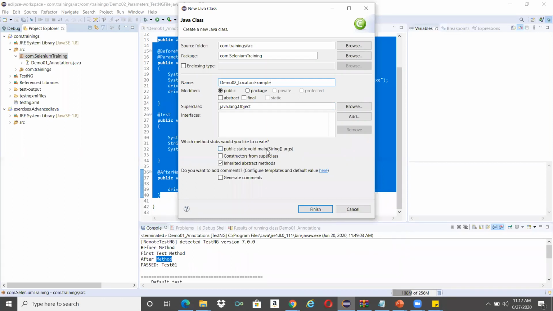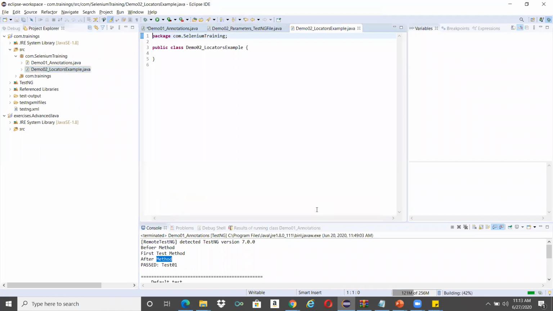If you are using TestNG and JUnit annotations, public static void main is not required. Going forward, we will practice the TestNG methods, because in real time we will not use public static void main. So I'm not using it, I'm just creating a dummy class.